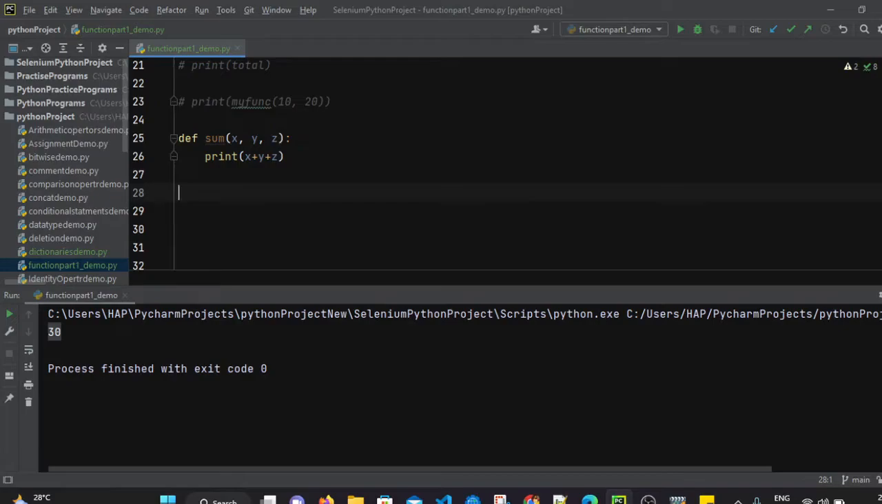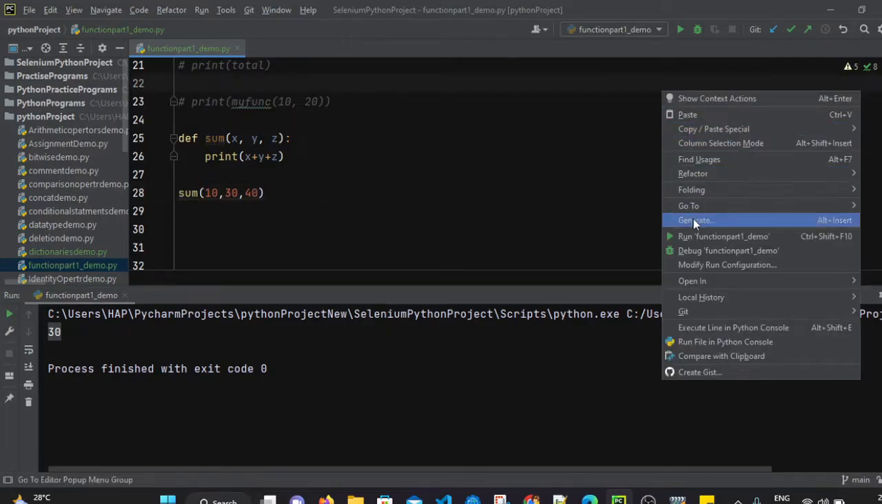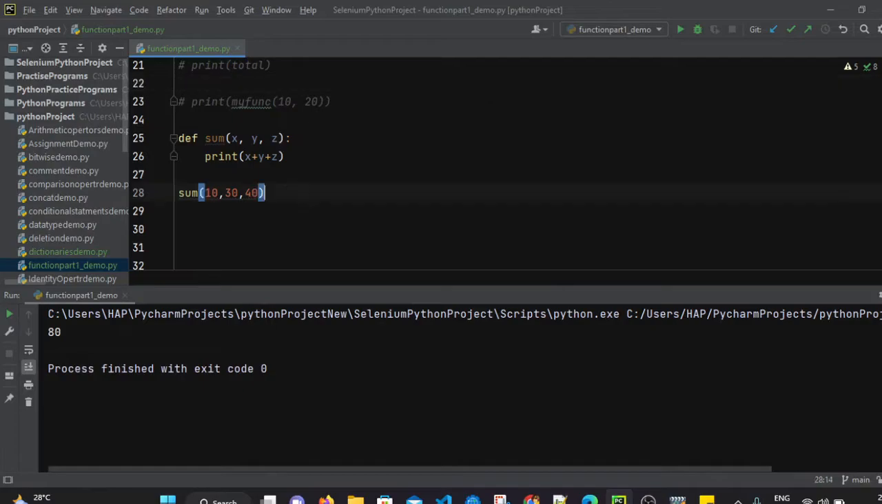So now, whenever we call this function, let's say my function, and we have to pass three values, that is x, y and z. So let's pass 10, 30 and 40. So we are simply calling this function here, not my function. What is the function name? We have defined sum, right? So we have to use the same function name while calling. We have defined the sum function here and we are calling it here. And let's execute this file. When we execute this file, it is assigning 10 to x, 30 to y, 40 to z, and it is directly printing x plus y plus z, right?